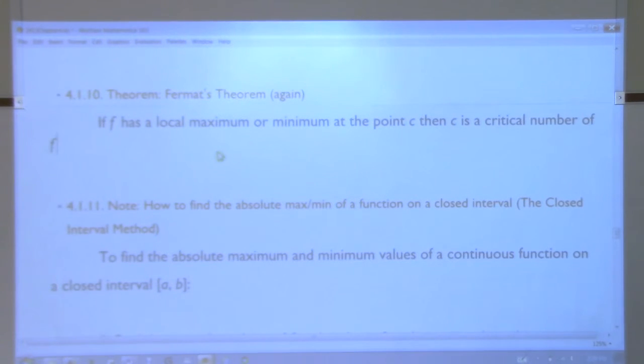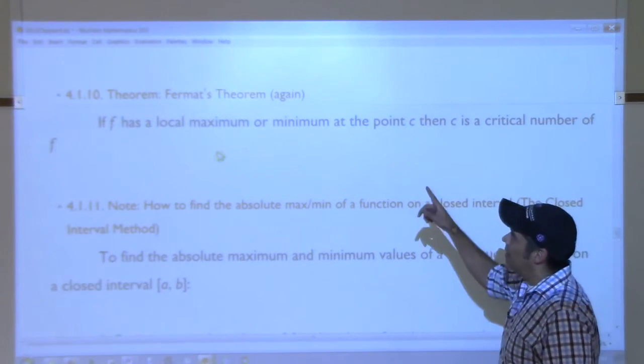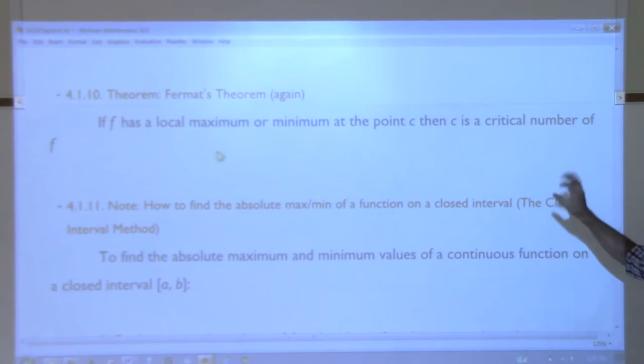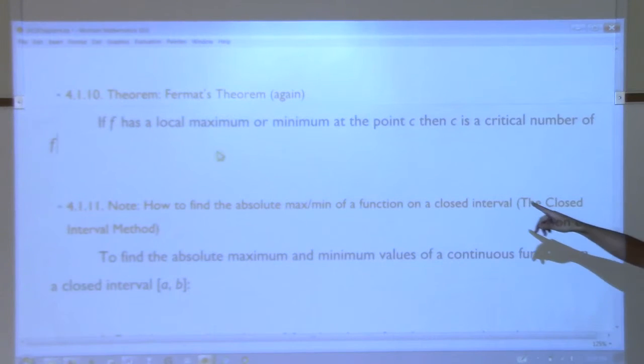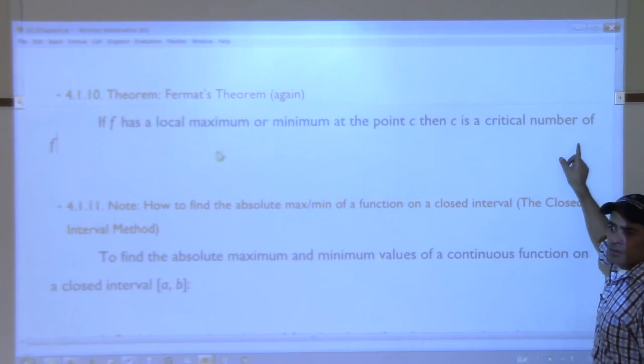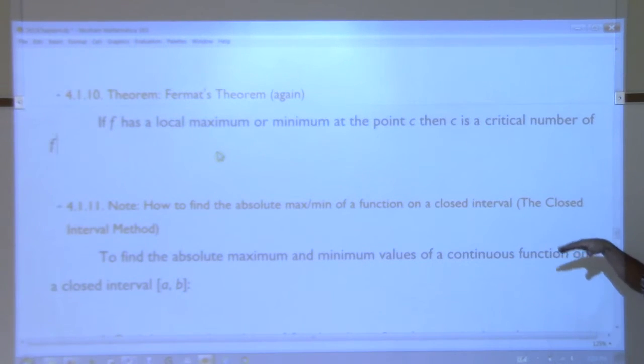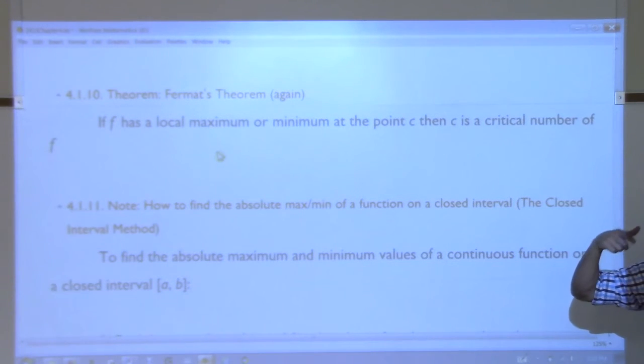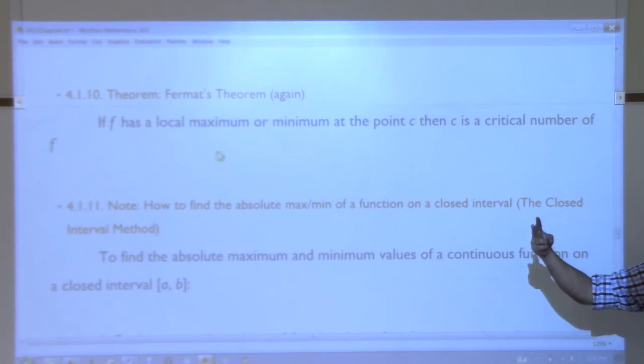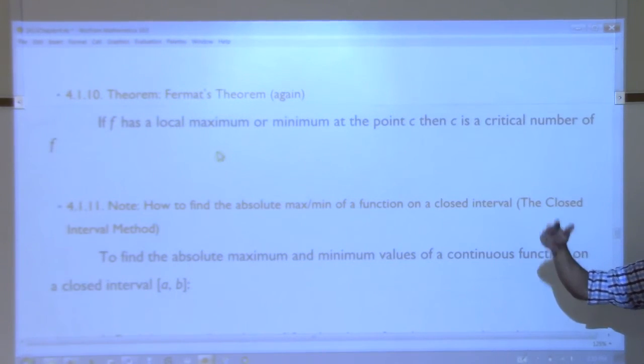All right, here's Fermat's theorem. Again, we're going to just kind of look at it in a different form. If f has a local max or min at the point C, then C is a critical number. So if you have a local max, then either the derivative is 0 or it does not exist.